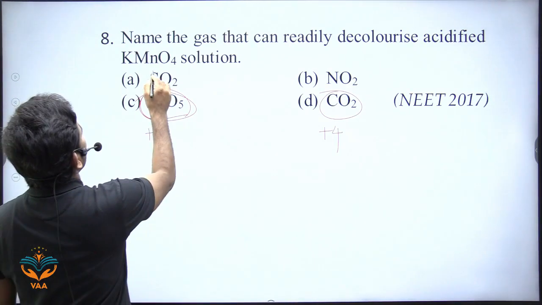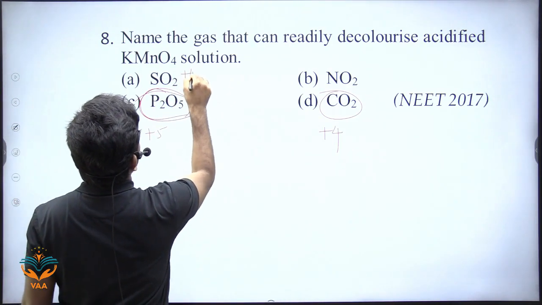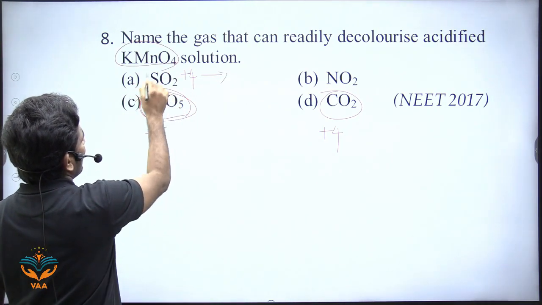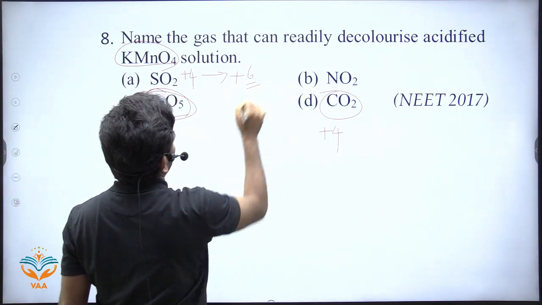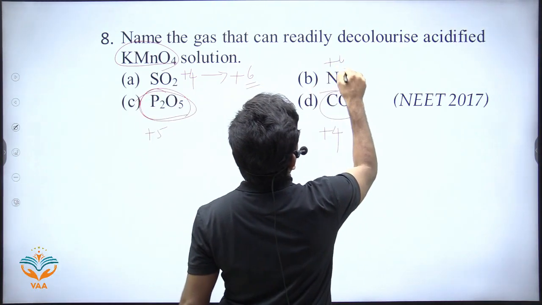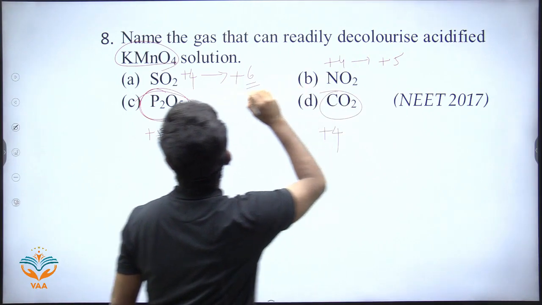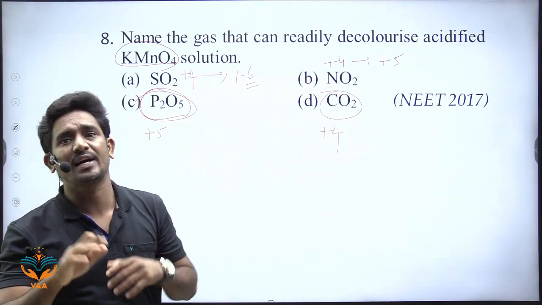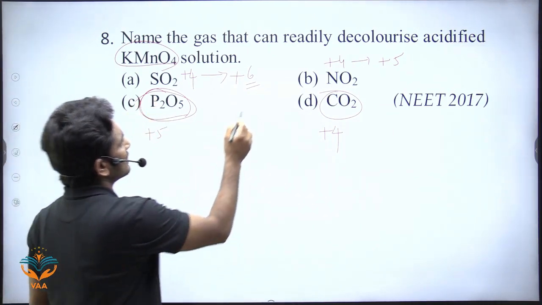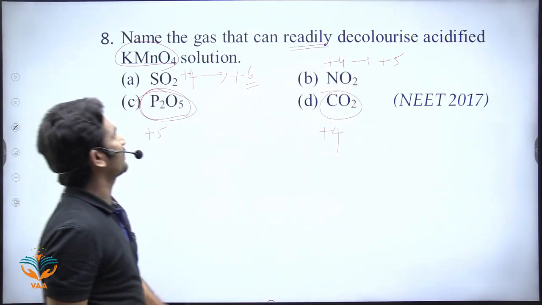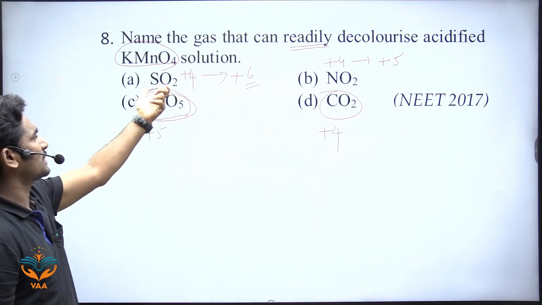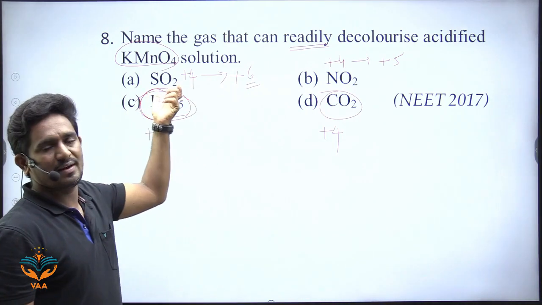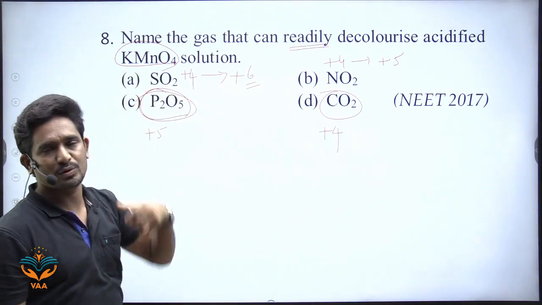Here the oxidation state of sulfur is +4, so it can oxidize. KMnO4 can oxidize this sulfur from +4 to +6. Here nitrogen is +4, and it is converted to +5. So both A and B will react with KMnO4. But which one readily reacts? What is being asked? Readily decolorize acidified KMnO4 solution. So SO2 is more reactive when compared with NO2. So the answer is A. It will decolorize the KMnO4 solution.